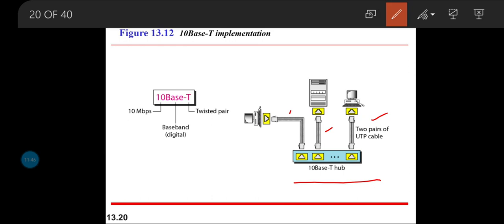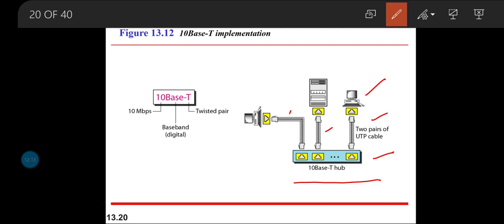And what we have to note is that since it is a twisted pair cable, it is going to create two paths for data transmission. What are the two paths? One for sending the data and one for receiving the data between the station and the hub. And any collision here happens in the hub.